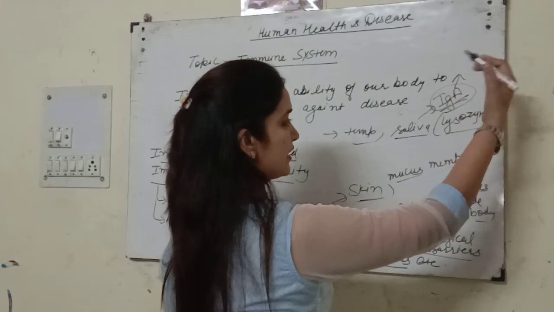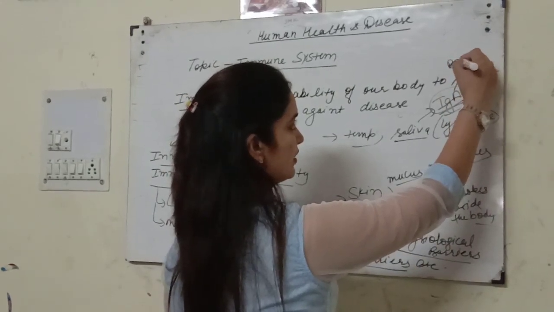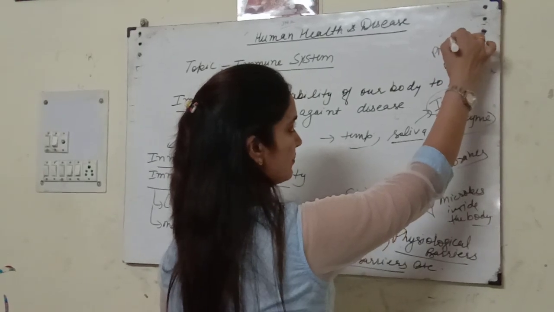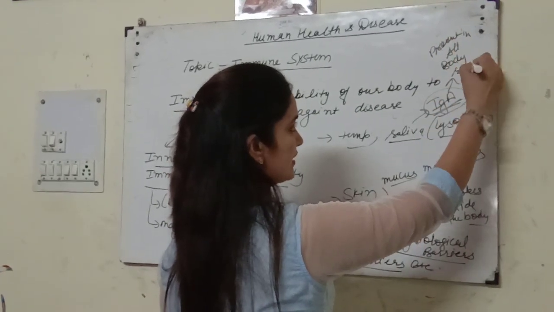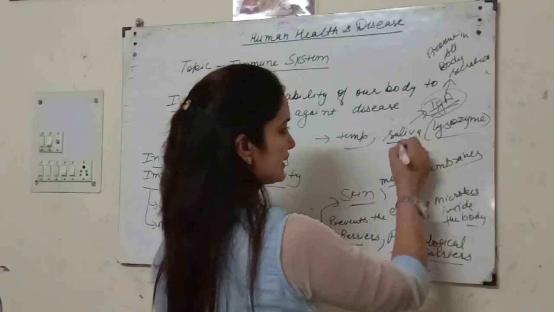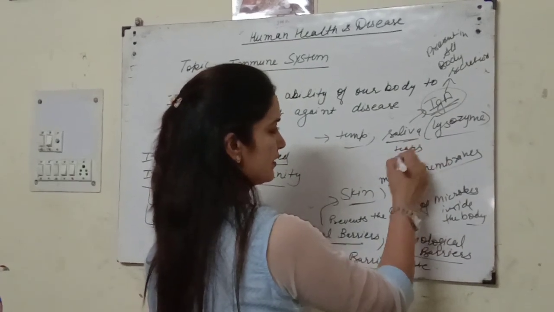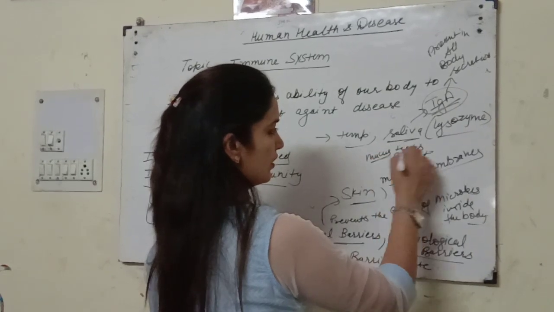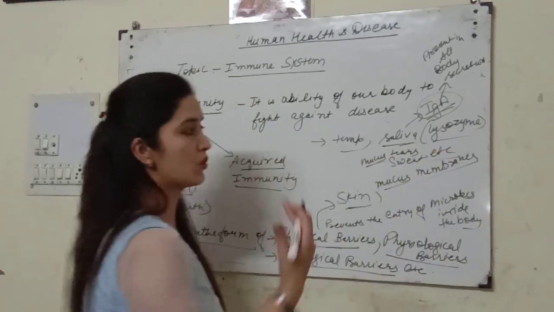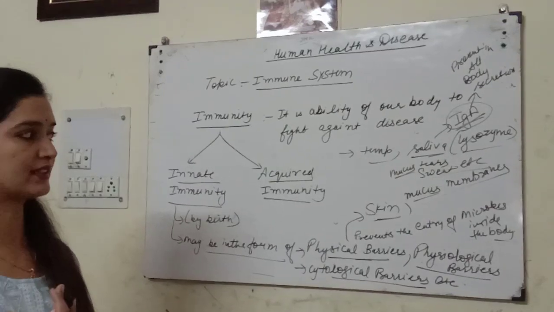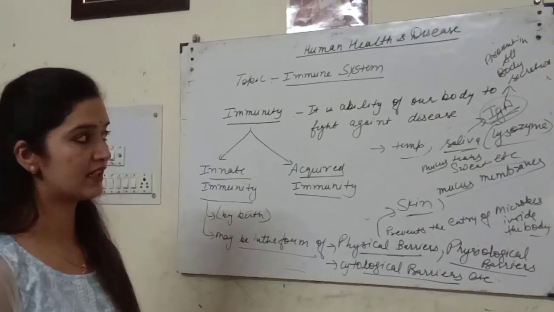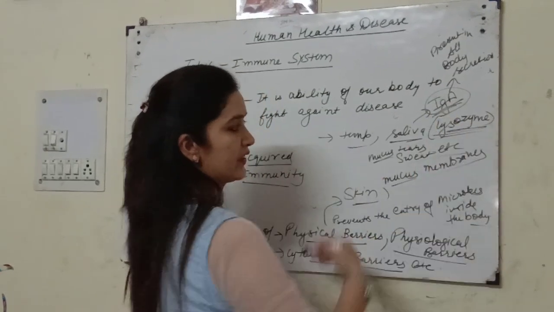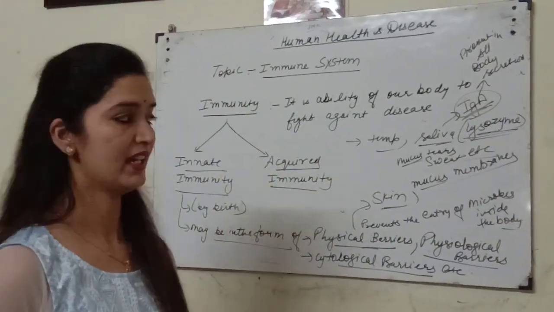This is present in all body secretions like saliva, tears, sweat, mucus, etc. So all our body secretions contain a special enzyme, that is lysozyme, and the secretory antibody, that is IgA.